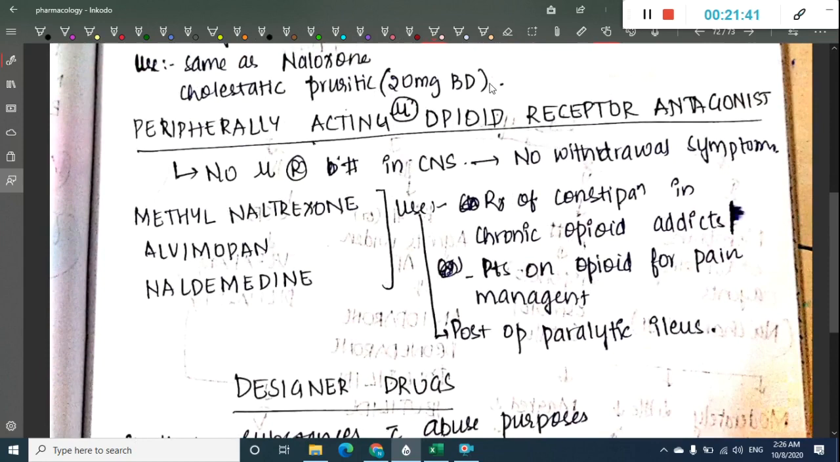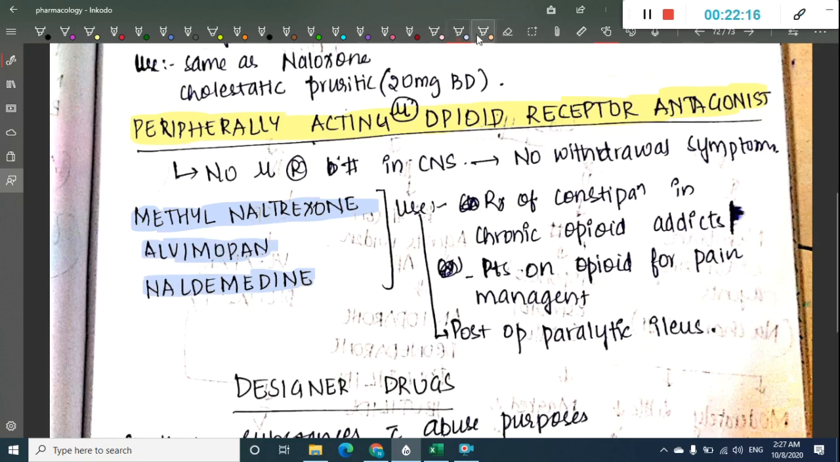Okay, the last group of drugs here is peripherally acting mu opioid receptor antagonists. They are not mu blockers in the CNS. They have action only in the peripheral nervous system, they do not cross the blood-brain barrier. So the drugs include methylnaltrexone, alvimopan and naldemedine.